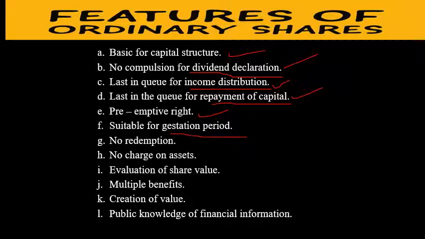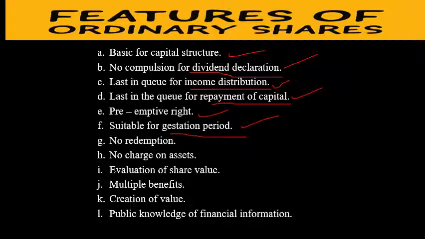Suitable for gestation period. This is from the company point of view. The gestation period is a term which begins from the start of the company and lasts until the first earning of the company. The duration before the first profit of the company is called the gestation period. For example, if the company started on 1st January 2017 and its first profit is on 1st January 2021, then that duration is called the gestation period.